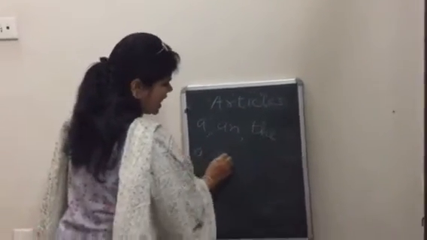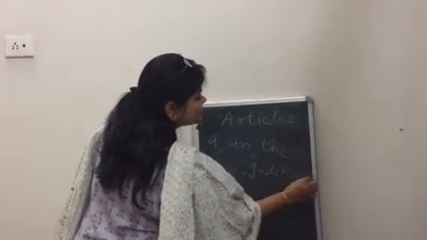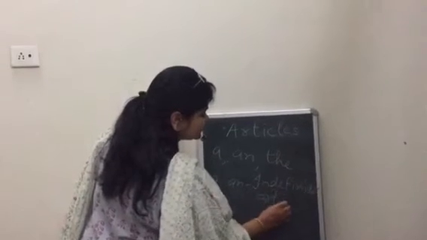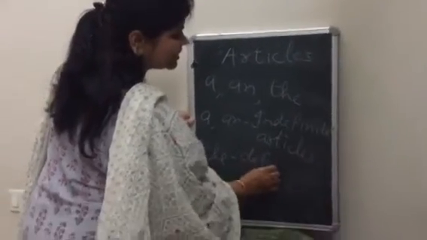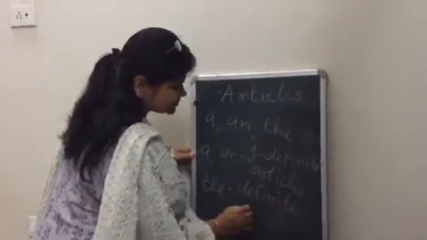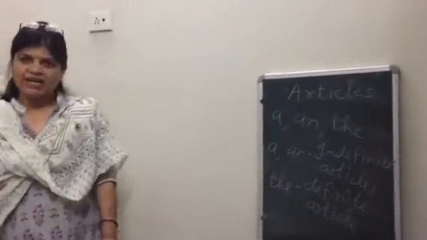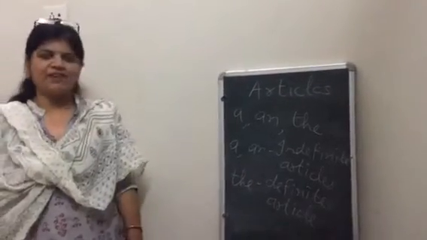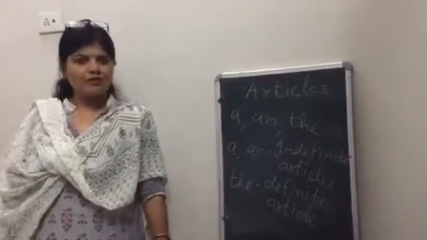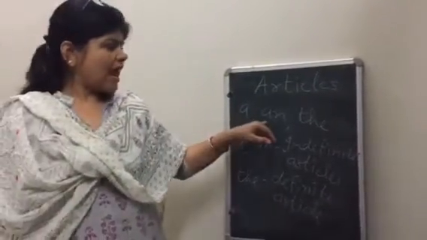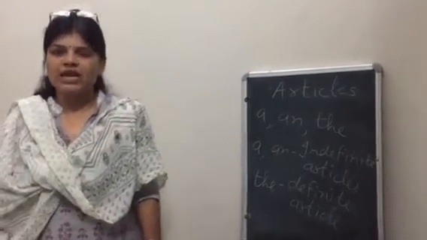A and an are known as indefinite articles, and the is known as definite article. I repeat, a and an are known as indefinite articles and the is known as definite article. Now where to use the article a or an? Always keep in mind, a or an are always used before singular countable nouns.